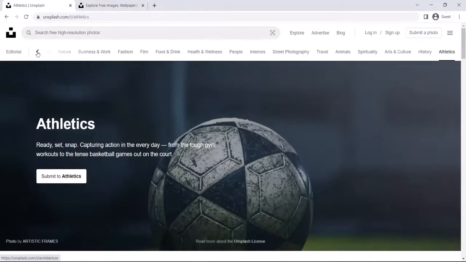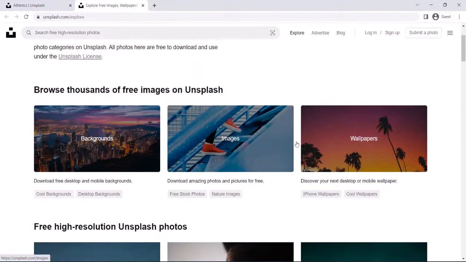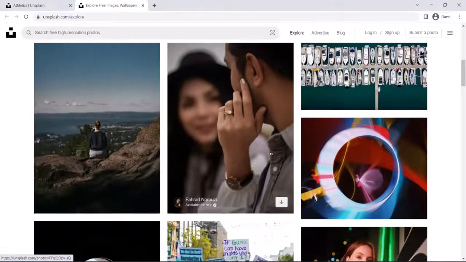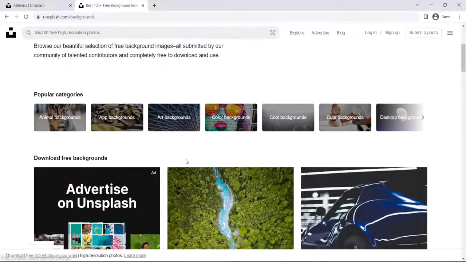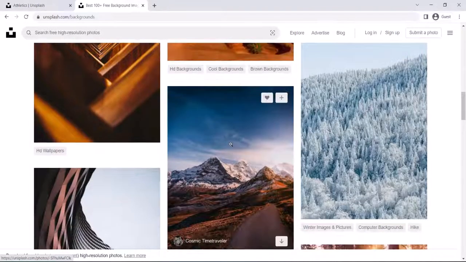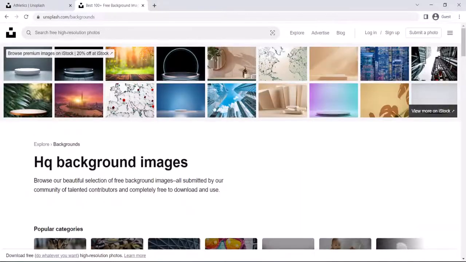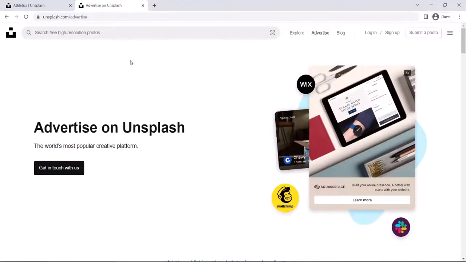You can see there are different kinds of categories, like current events, wallpaper, 3D renders, texture and patterns, and similarly it goes up till athletics. Now you can always click on explore and see the background images and wallpapers that you want. If you click on backgrounds, then you can have these beautiful backgrounds for your desktop or anywhere you want on web pages. So I think that's it for Unsplash. Let's move on to the next one.